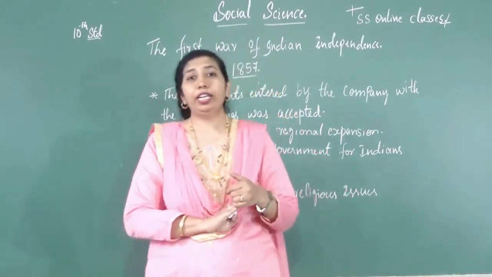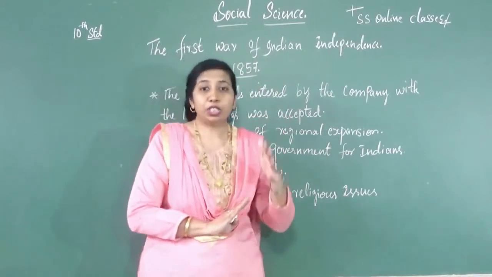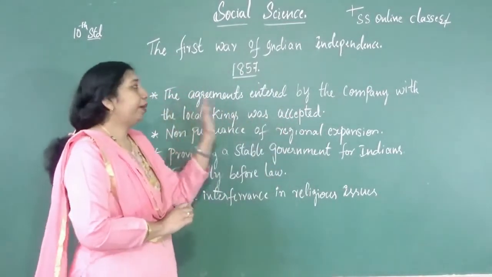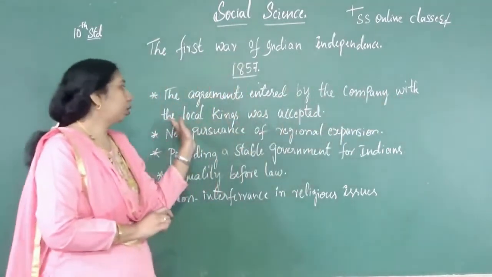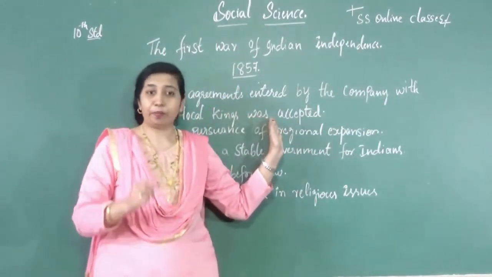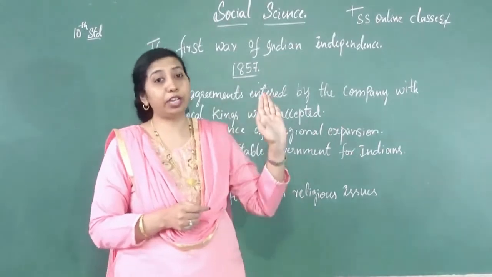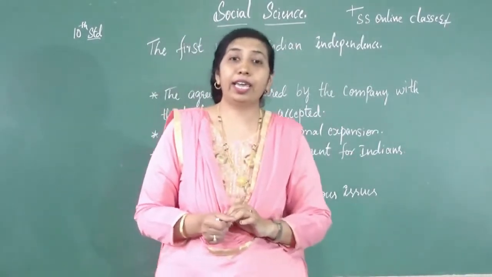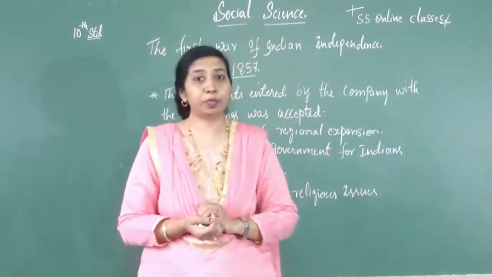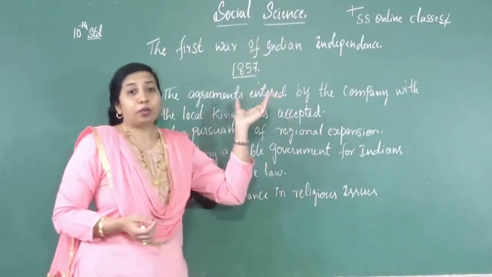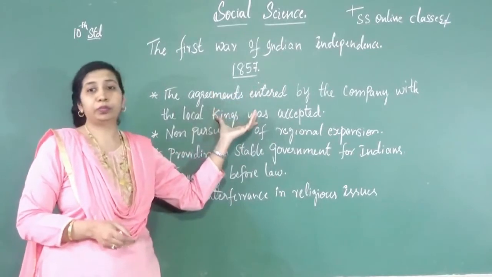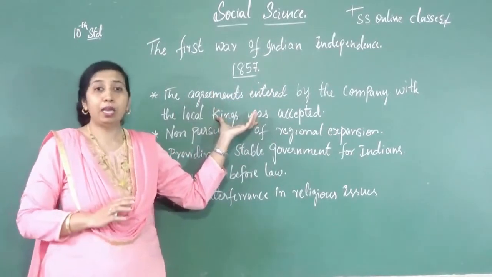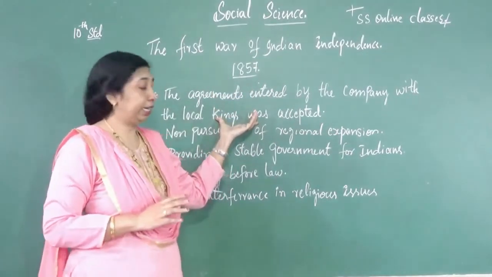According to the Indian Magna Carta, she proclaimed that the agreements entered into by the East India Company with the local kings were accepted. As we have come across in the political causes, Dalhousie had cancelled many of the kingships. So again, the Queen, that is the British government, agreed that the same agreements would be continued with the Indian kings.